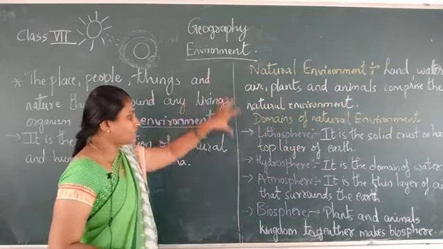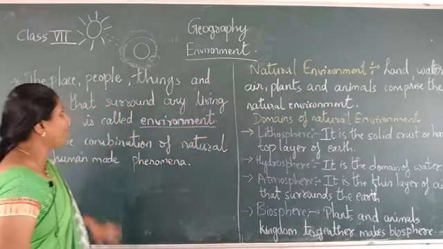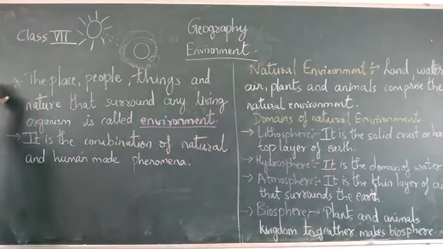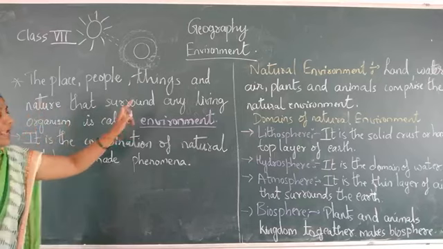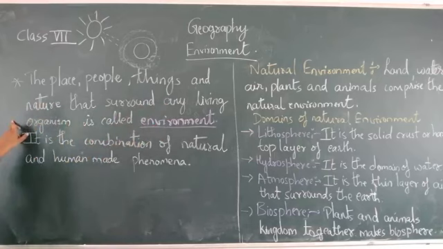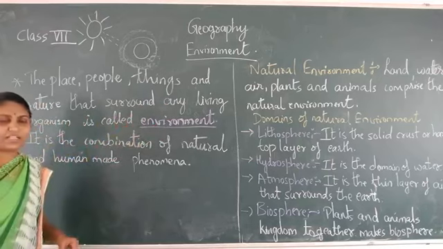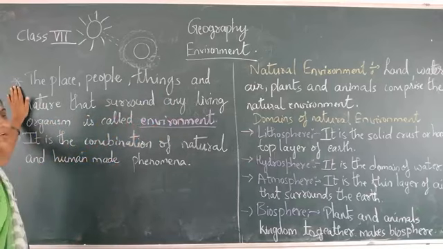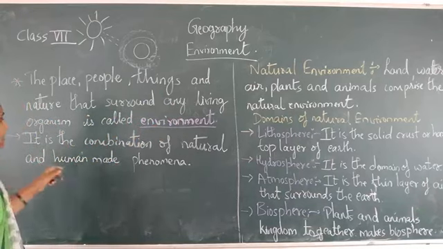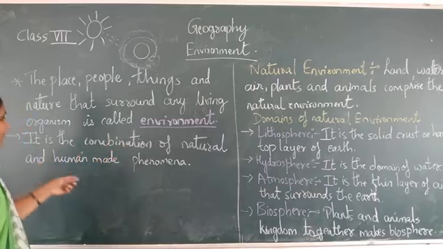So let us recall once again all those things. What is environment? The place, people, things and nature that surround any living organism is called environment. It is the combination of natural and human-made phenomena.